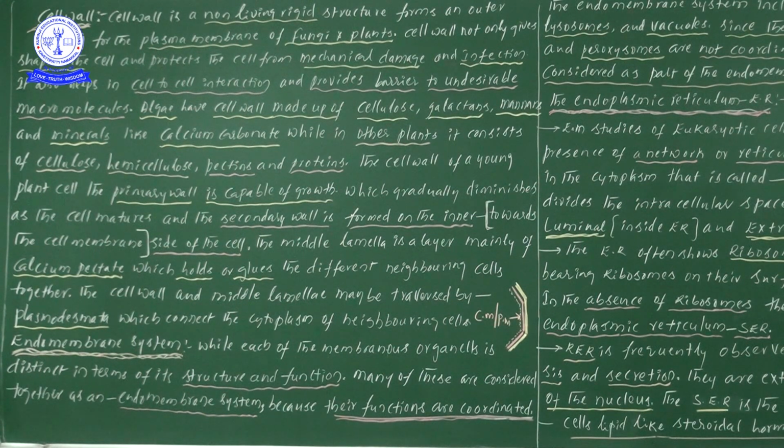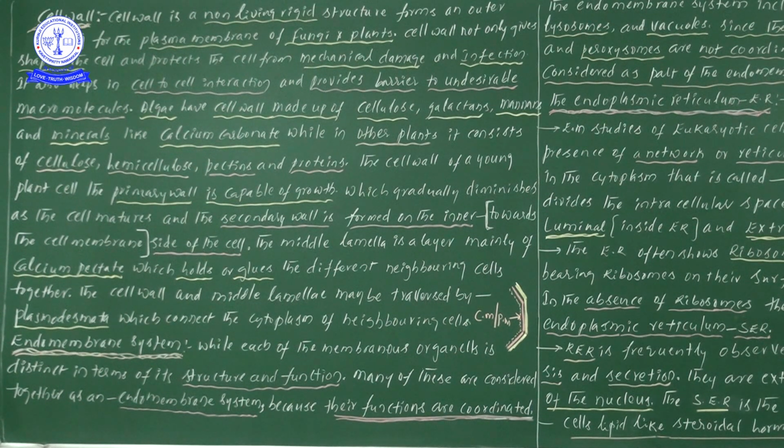So from outside to inside, one more time: the middle lamella, then the primary cell wall, then the secondary cell wall, and next the plasma membrane or cell membrane we will observe.